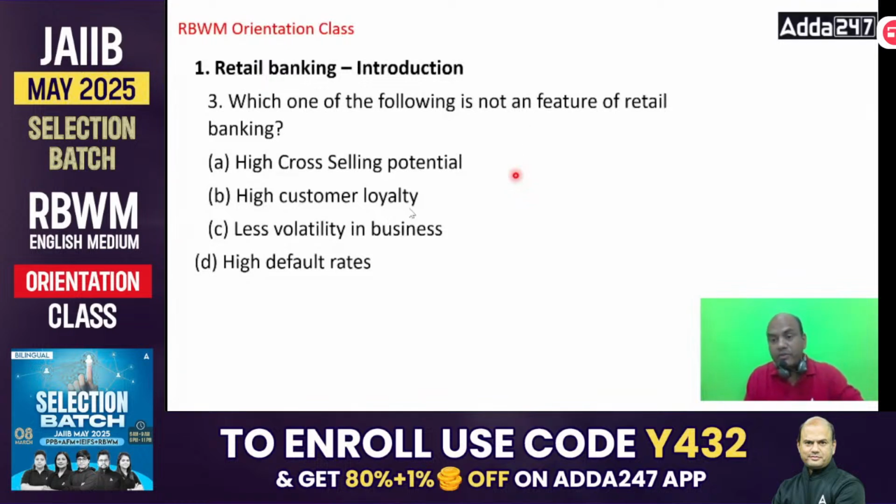Answer is D. Very good. High default rates. Not the feature. Default rates are very less in retail as compared to corporate banking. Very, very less. Remaining everything is a feature. High cross-selling, you can definitely do it. High customer loyalty, it's there. Less volatility, correct. And high default rates, that is not the feature.